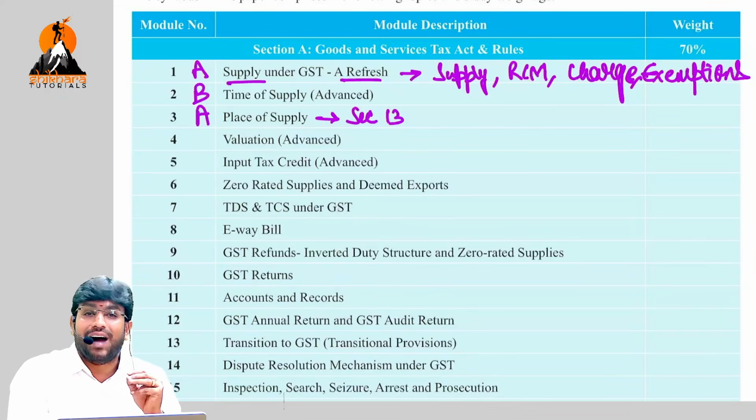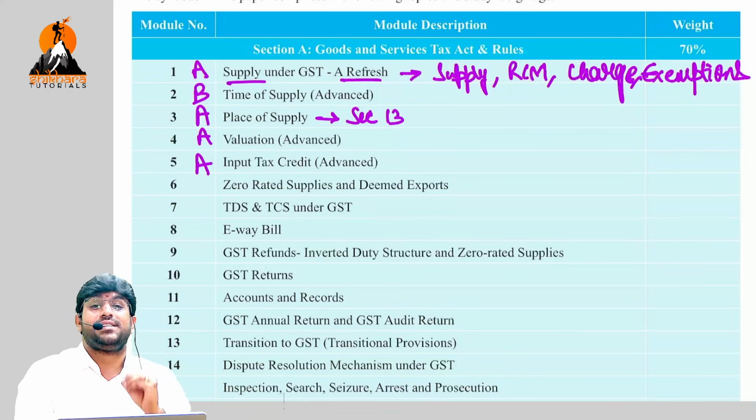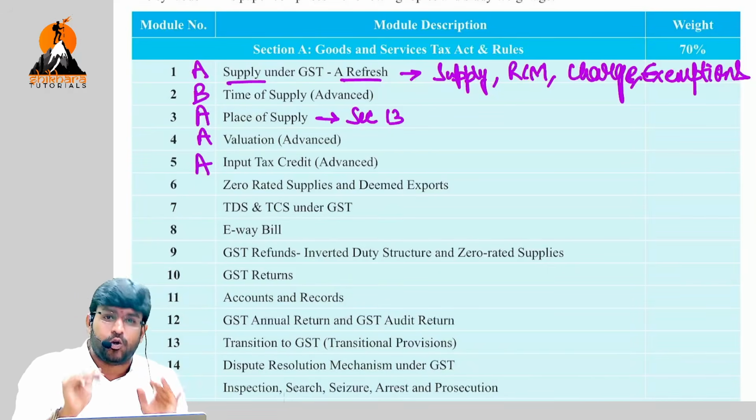Next one, valuation, extremely important. I don't mind telling you it is A plus category, but I'll write only A, don't worry. Next one, input tax credit advanced. Of course it is A category. Don't think, sir, you are telling everything as A. The reason is because it is A. Which is B, I will tell B. Which is C, I will tell C. Don't worry.